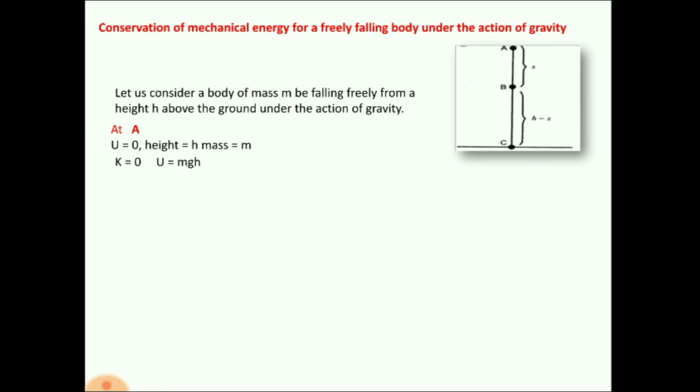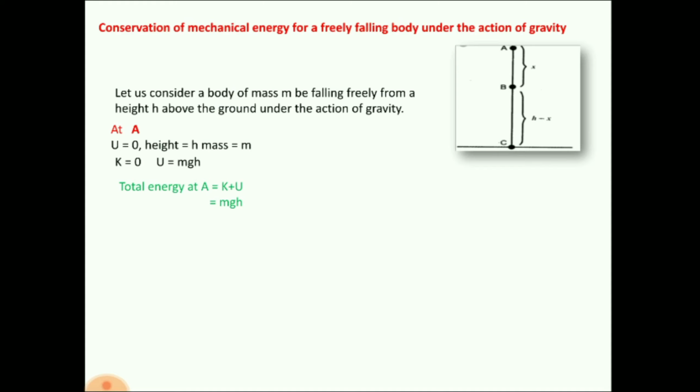Now, what about potential energy U? In this case, the potential energy is gravitational potential energy. We have already discussed that the formula for gravitational potential energy is mgh, where h is the height above the ground level. Here, the height above the ground level is h. So the potential energy becomes mgh. Now what is the total mechanical energy? Total mechanical energy at A is the sum of kinetic energy and potential energy. Since kinetic energy is 0, the total energy at A becomes mgh.